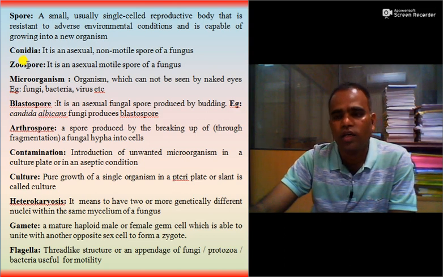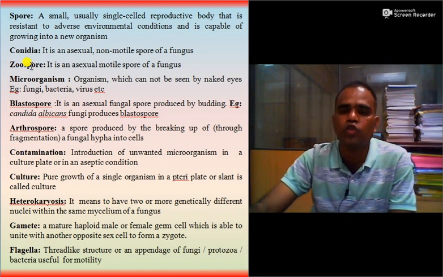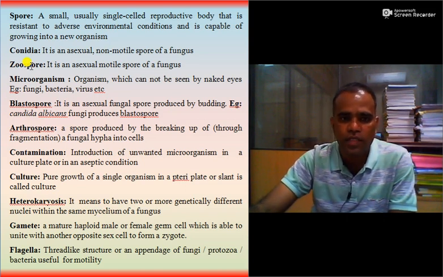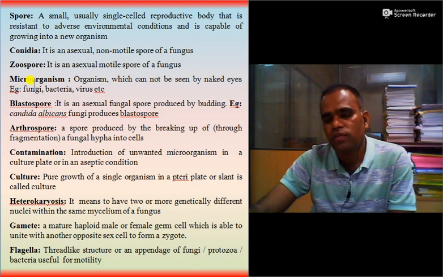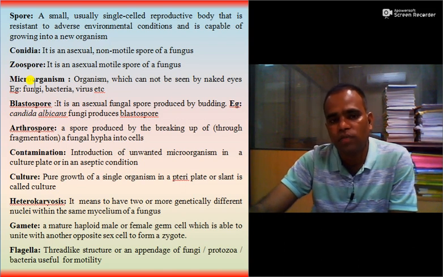So dear students, you must keep in mind that zoospore is the only spore which is a motile asexual spore of the fungi. Then microorganisms, the organisms which cannot be seen by the naked eye, are called microorganisms.